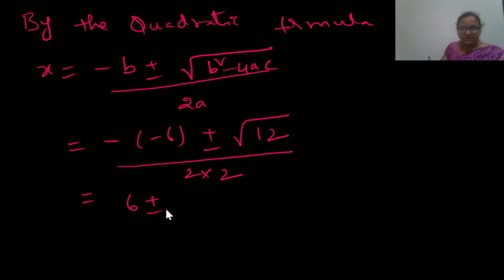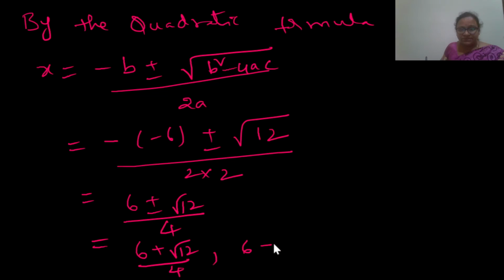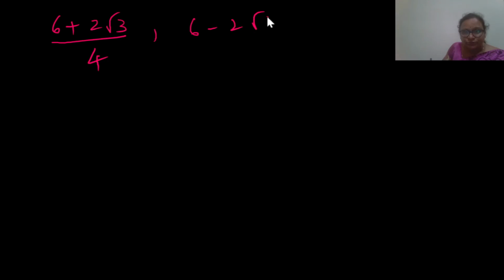So 6 plus or minus square root of 12 by 4. So 6 plus root 12 by 4, 6 minus root 12 by 4. Root 12 we can write as 2 root 3, so 6 plus 2 root 3 by 4 and 6 minus 2 root 3 by 4.